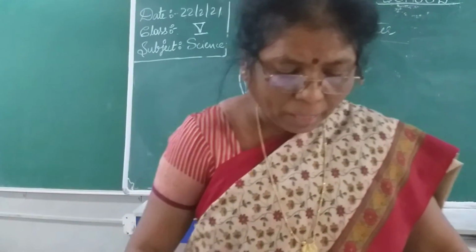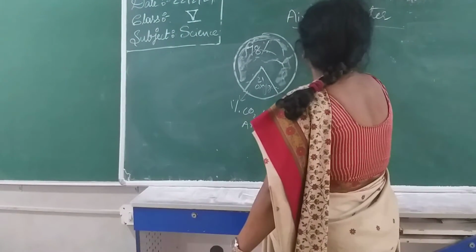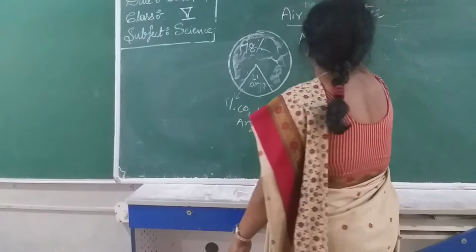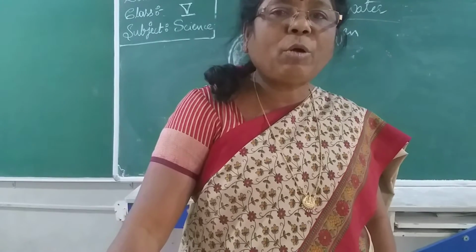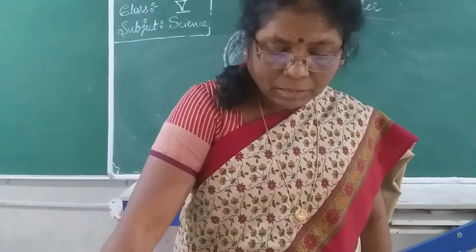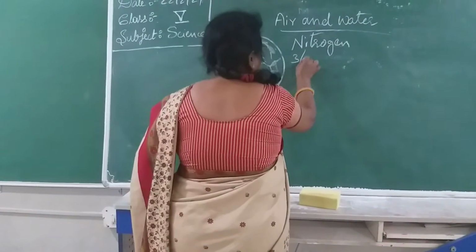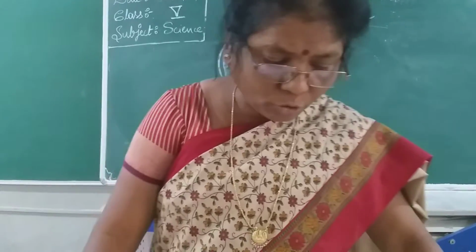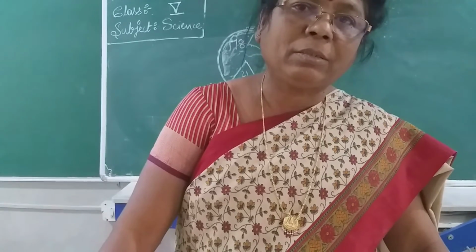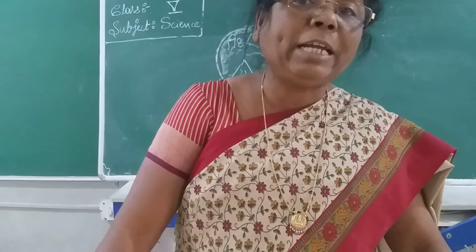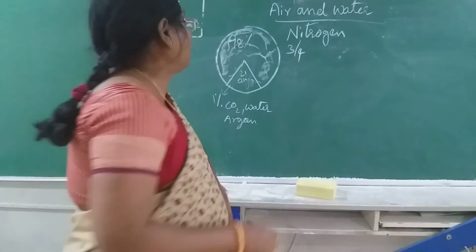Now you are coming to know the main components of air. For example, nitrogen. Nitrogen is the major portion of the air. It contains about how many percent of nitrogen? That is 78% of nitrogen. Three-fourths of the volume of the atmosphere's air is occupied by nitrogen only. Isn't it?